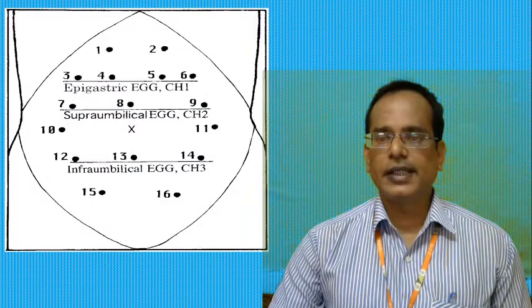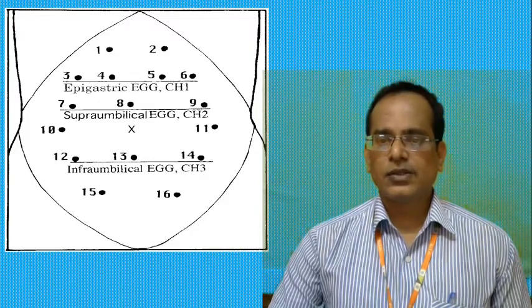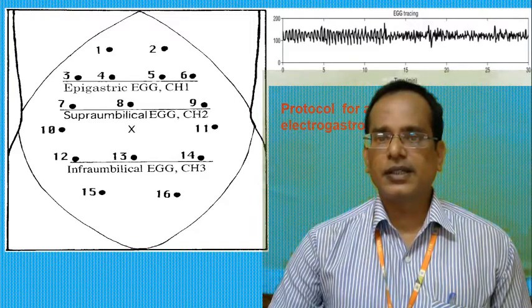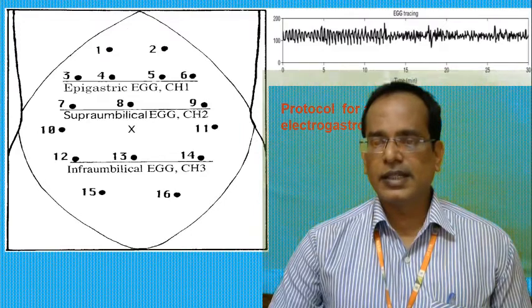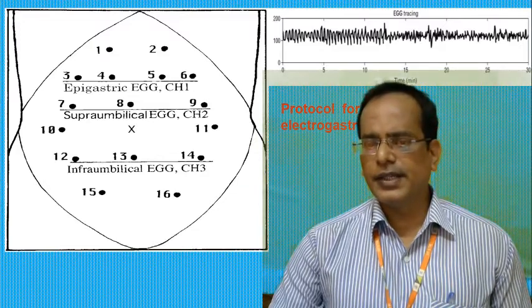Next we are going to see the protocol for a clinical electrocardiography test. So that is this waveform which is obtained from the channel 1, 2, 3 and 4. First, we are going to learn the protocol for a clinical electrocardiography test. When the EGG is used as a clinical test, the EGG should be recorded in both fasting and fed states.